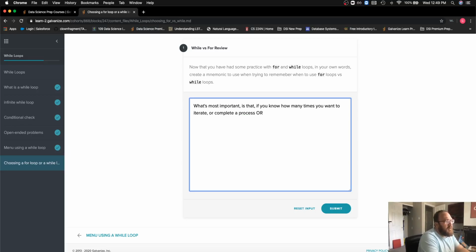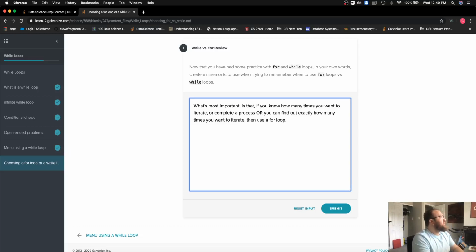or you can find out exactly how many times you want to iterate, then we'll use a for loop. Anything that is finite in nature, if we're iterating through a list, a tuple, a dictionary, even if the lists or the iterables are of different lengths, right?